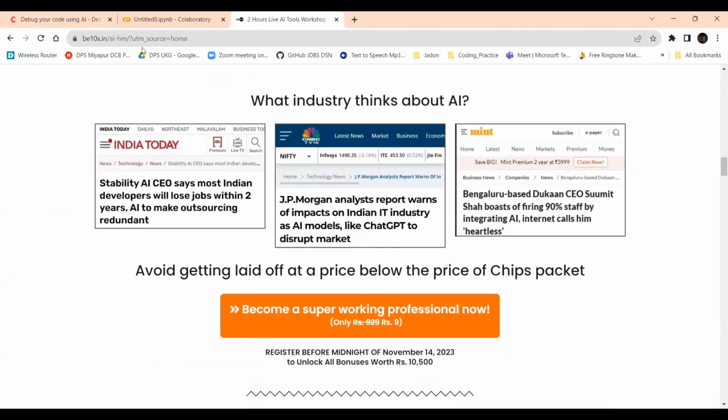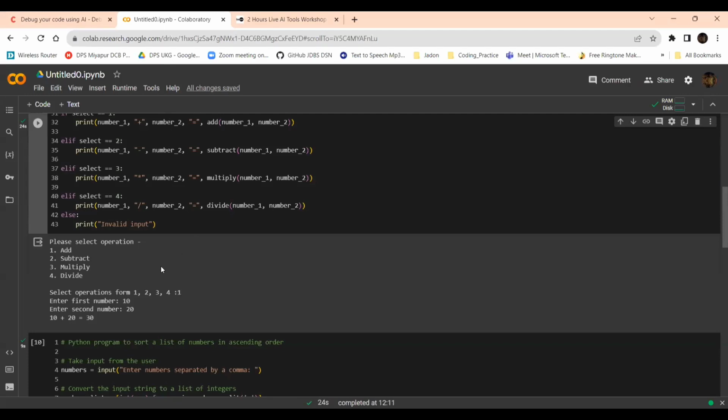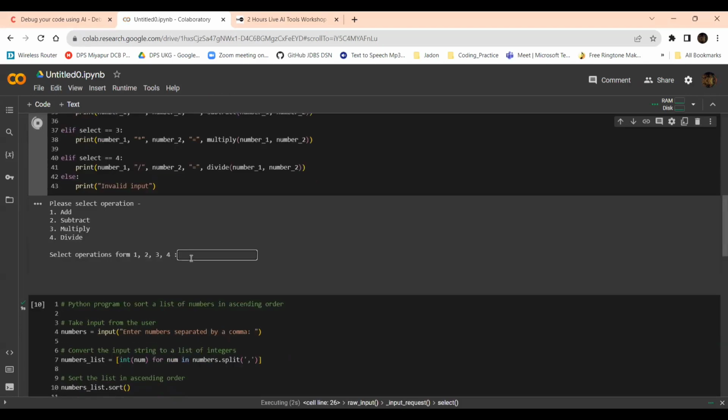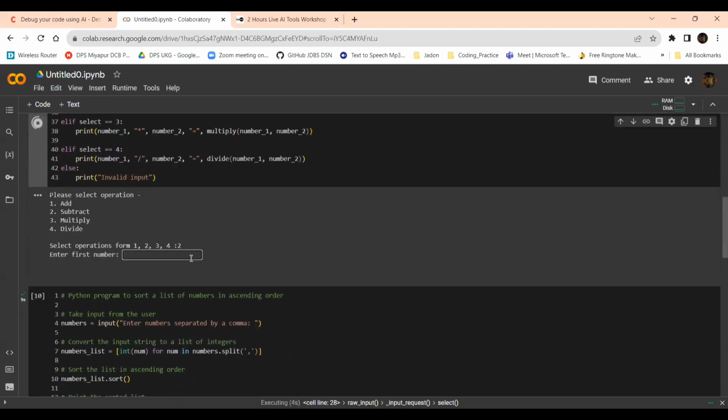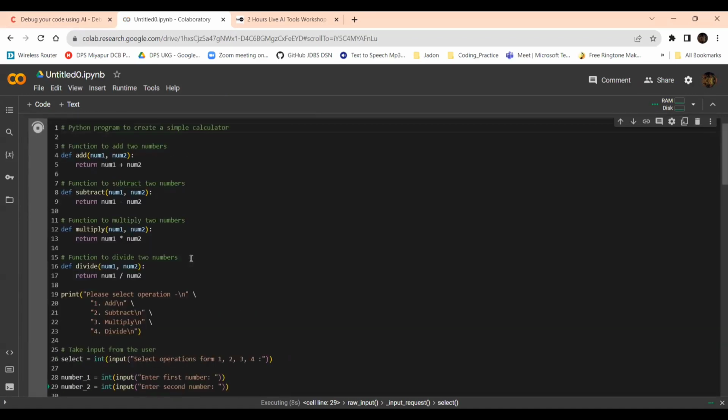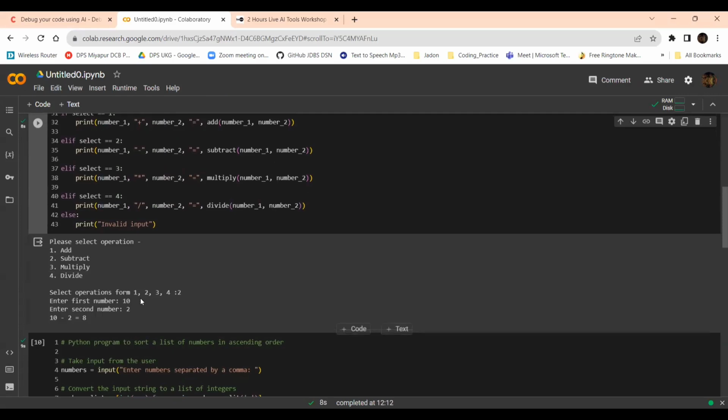Now let's go back to the code. So now it has come properly. So now again I am executing this code. I'm giving the same. It will come properly. So 10 minus 2 is 8.